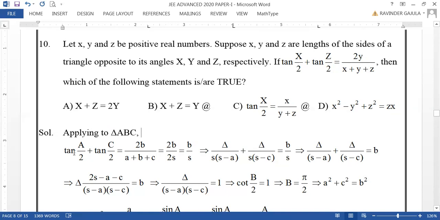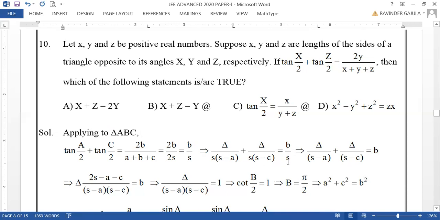But what is tan A by 2? Tan A by 2 is actually under root of s minus b into s minus c by s into s minus a. But in terms of delta, multiplying by s minus b and s minus c, it can be taken as delta by s into s minus a. Similarly, tan C by 2 is delta by s into s minus c. The sum is b by s.